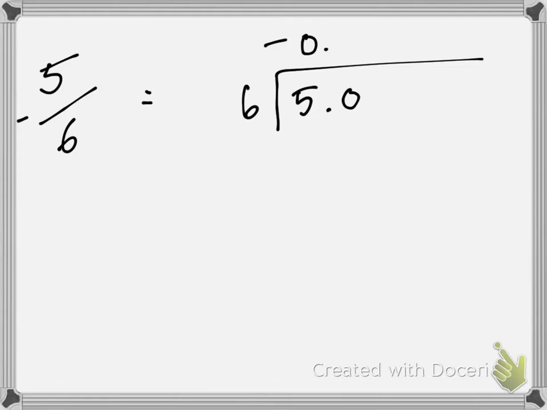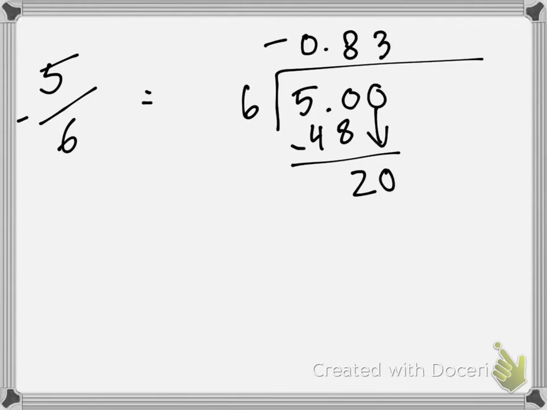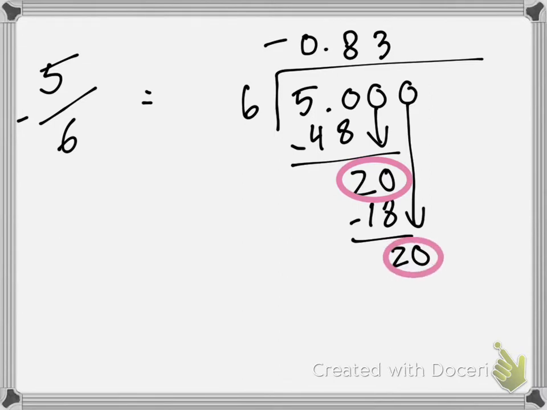Bing, bang, boom. 6 goes into 50 a total of 8 times. And that's 48. We subtract, we get 2. Bring down a 0, 20. 6 goes into 20 3 times. That's 18. We subtract, we bring down a 2. Hey, we already have something. So that's going to keep repeating forever, right? So that means here that I'm going to put a line over both of these, right? Awesome. So it's going to be -0.83 forever. Wait, is he saying no? What did I do wrong?